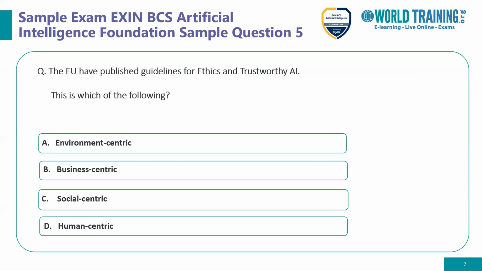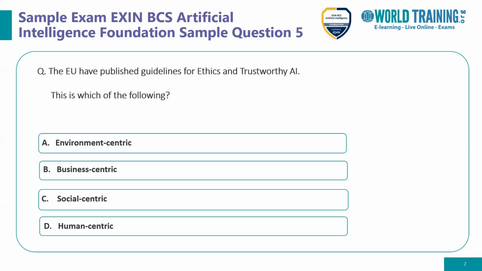The most logical option is option D. Why? Because EU standards for ethical and trustworthy AI have to be human centric.